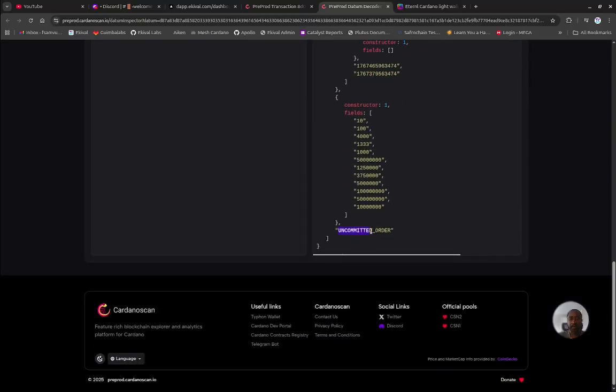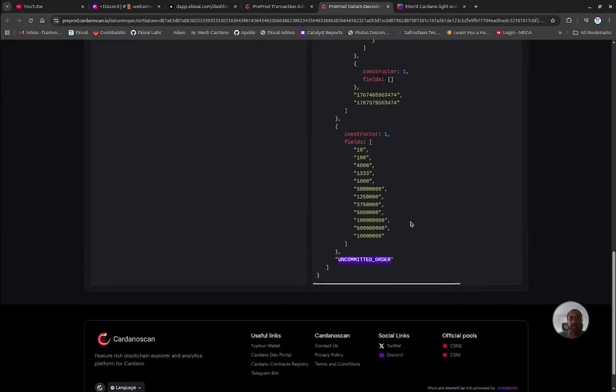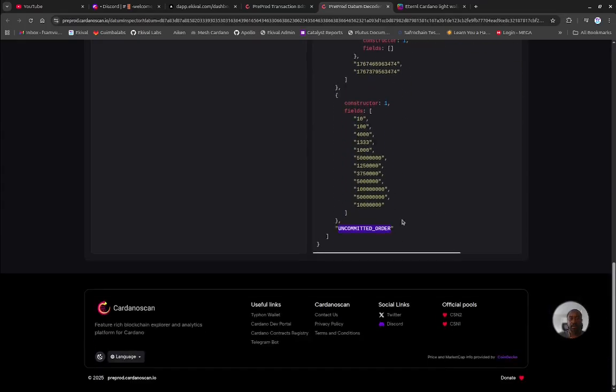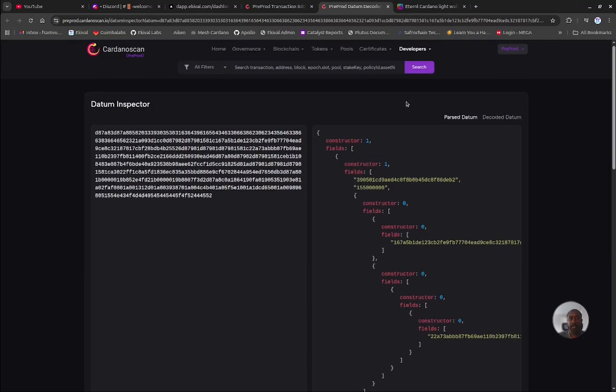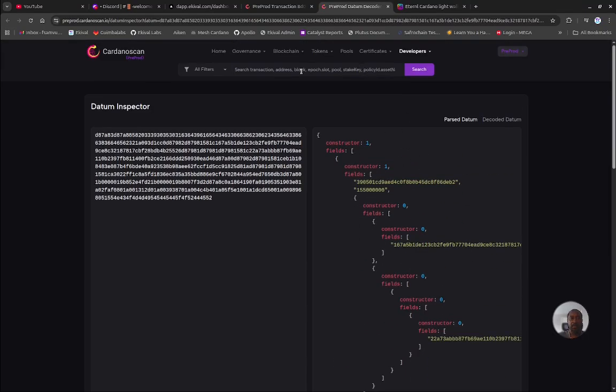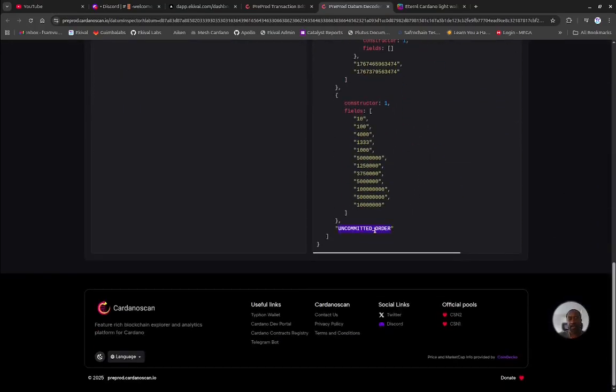However, we can see that the status is currently an uncommitted order. We'll soon know that it is committed once the maker validates that yes, I'm also going to receive the funding, and then once the funding has been received, this is going to be a committed order.